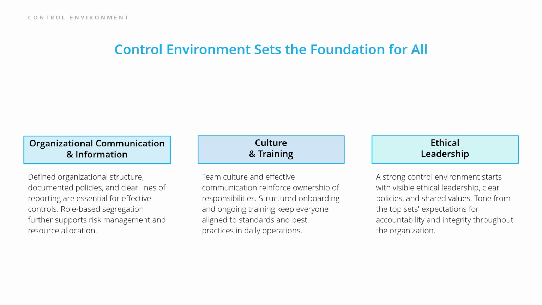Culture and training are equally important. A strong team culture and effective communication empower staff to own their responsibilities. Regular onboarding and ongoing training ensure everyone understands standards and best practices in daily operations. Ethical leadership sets the tone for accountability. When leaders model strong values, clear policies, and ethical behavior, it influences the culture throughout the organization, helping to maintain integrity and trust. Now that we understand the foundation, let's move into the specific control activities accountants should perform daily.